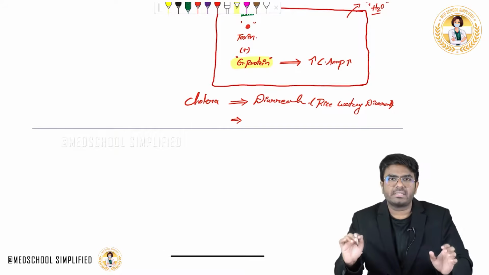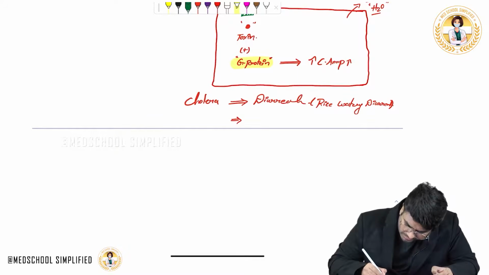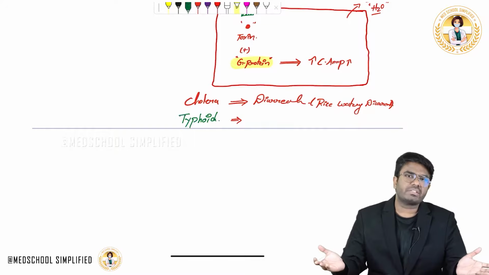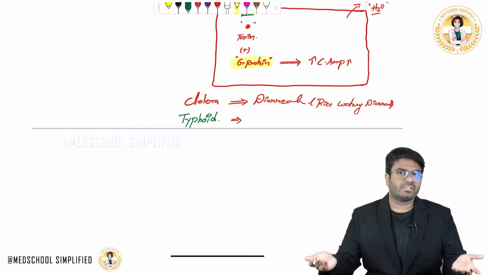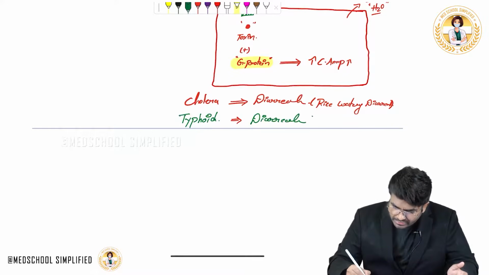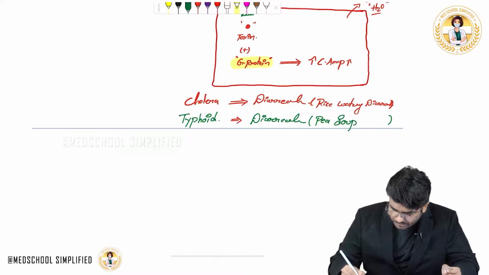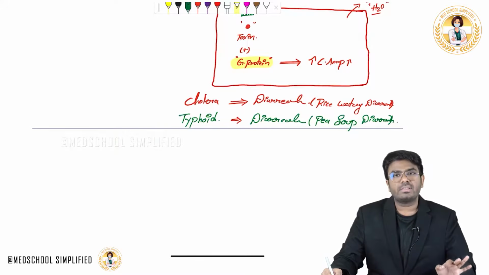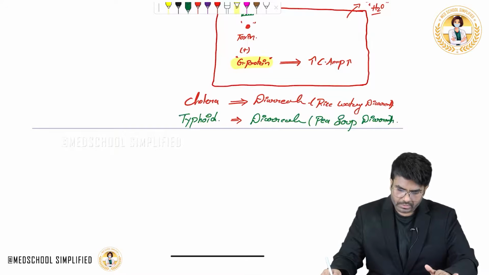Now here itself, as an integration part, I want you to know, if the person is suffering with typhoid, an enteric fever, then also the patient will have diarrhea. But what kind of diarrhea? It is called pea soup diarrhea. Cholera will cause rice watery diarrhea. Typhoid will cause pea soup diarrhea. This is the point I want you to know. So with this, glycolipids are also completed.